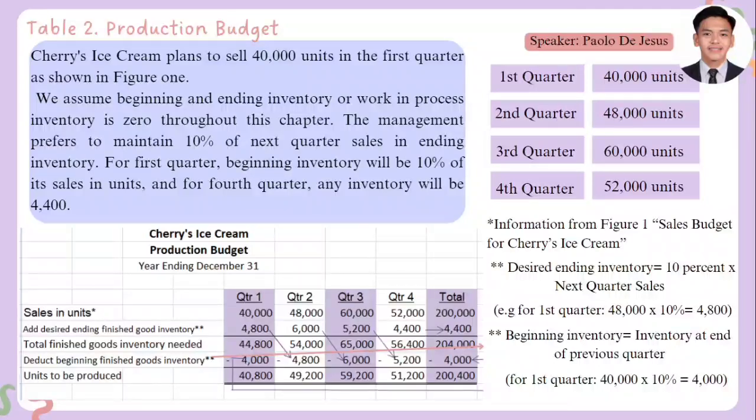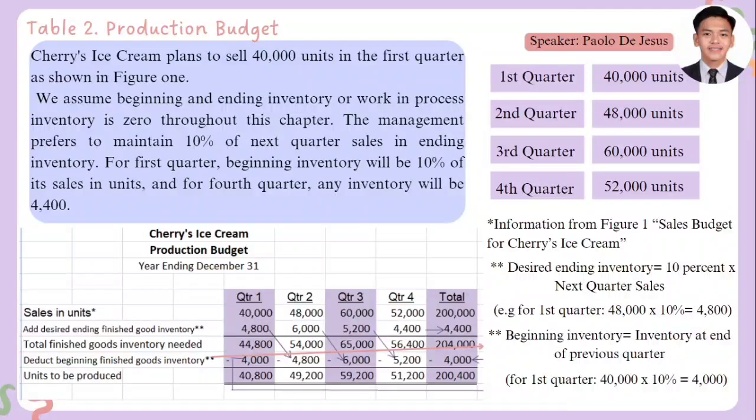The units to be produced for the first quarter is 40,800. In the second quarter, we have this data again given already: the second quarter, 48,000, and the desired ending finished goods inventory. How did we get that? We just multiply 60,000 times 10%. Take note of how we get this one. It's given that desired ending inventory is 10% of the next quarter. So yes, that's why it's 6,000 here.